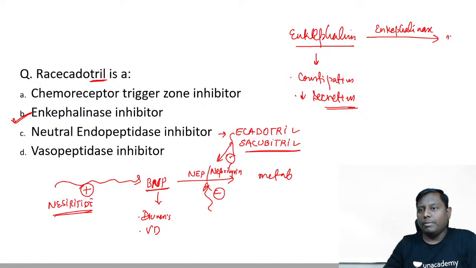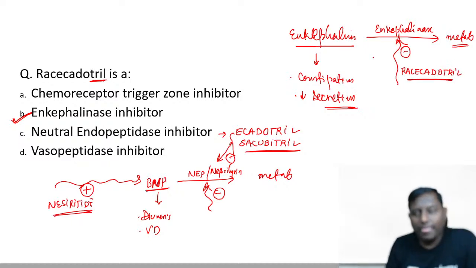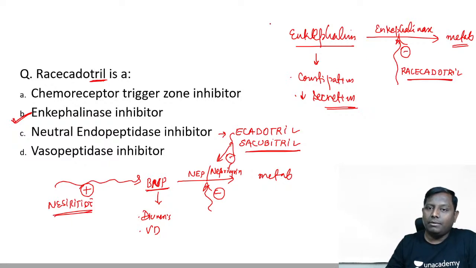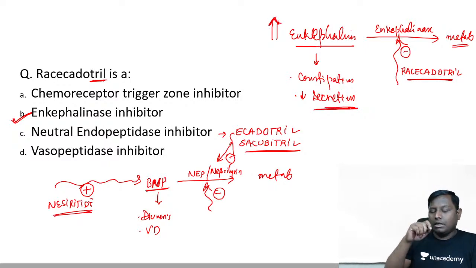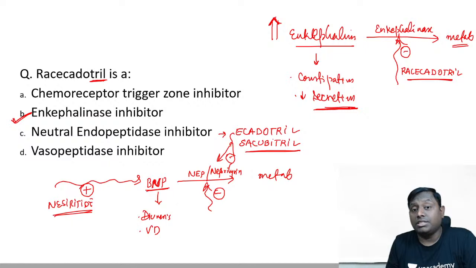Enkephalinase is going to metabolize this particular enkephalin, the endogenous opioid, and our drug by the name of racecadotril acts by inhibiting this one only. Racecadotril acts by inhibiting enkephalinase. So once they inhibit enkephalinase, the availability of enkephalin will increase, and the rest of the thing you can easily understand. If enkephalin is increased, the diarrhea can be controlled. So mainly in secretory diarrhea we are using racecadotril.